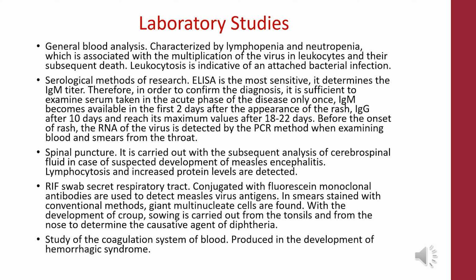Swab of the secretions of the respiratory tract. Conjugated with fluorescent monoclonal antibodies, they are used to detect measles virus antigens. In smears stained with conventional methods, giant multinucleate cells are found. With the development of croup, sowing is carried out from the tonsils and from the nose to determine the causative agent of diphtheria. Study of the coagulation system of blood is produced in the development of hemorrhagic syndrome.